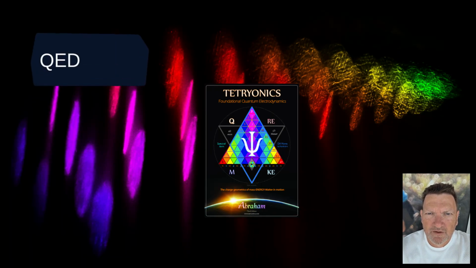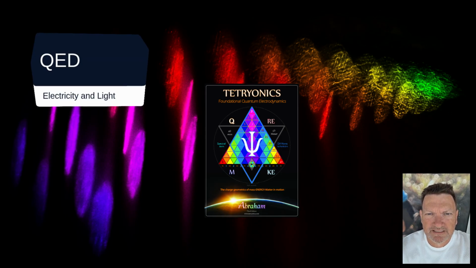QED describes how light and matter interact, but it relies on virtual particles, infinities, and renormalization. Tetryonics replaces this with fascia coupling geometry. Photons are not point particles, they are O-flux transitions in equilateral charge sheets. Electromagnetic fields are not abstractions. They are tessellated fascia geometries. Forces emerge from charge orientation alignment. The COA theorem: no infinities, no tricks, just geometry. QED becomes a literal, falsifiable structure.